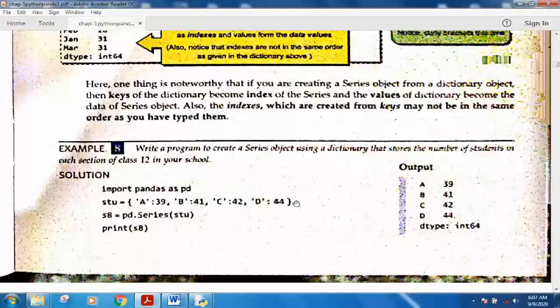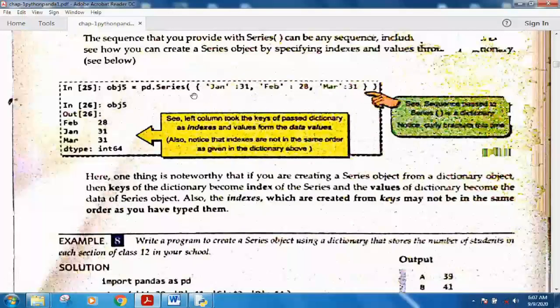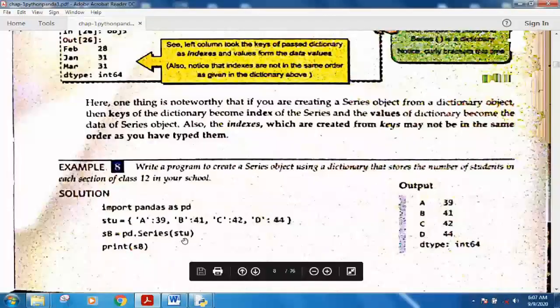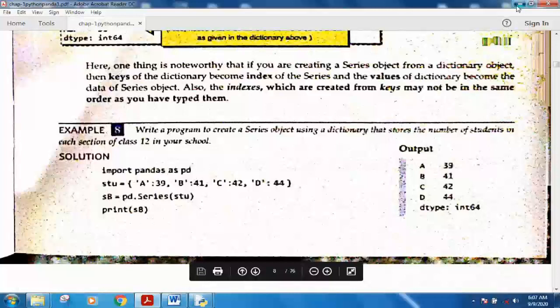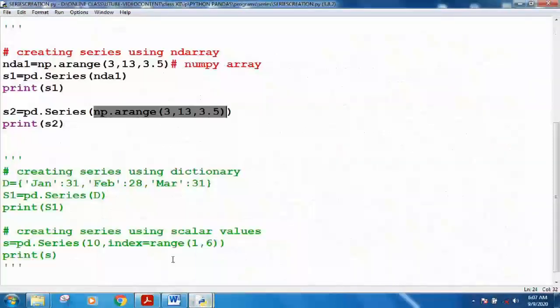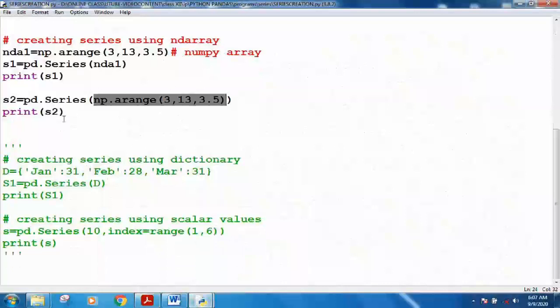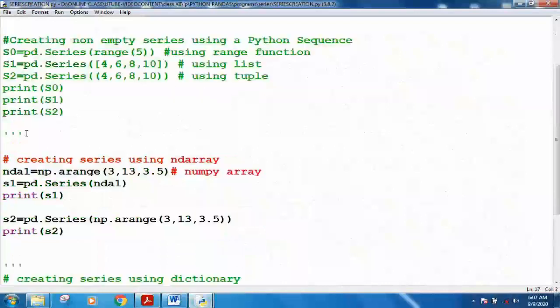For example, it is a series created using a dictionary in which we have the number of students in each section of class 12 in your school. Suppose A, B, C, D are the sections. In A we have 39 students, B 41, C 42, D 44. So we have created a dictionary of these data, and then just put the name of the dictionary. See the two methods again. Here we have specified the dictionary directly in the series method. Here we have first created a dictionary, and then we have put this dictionary into the series function. So both the methods can be used.